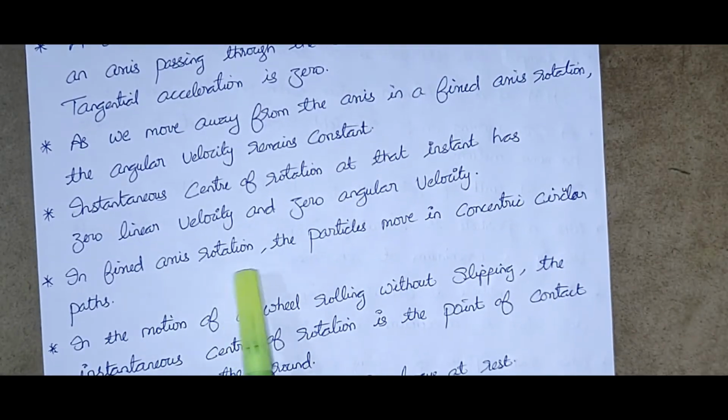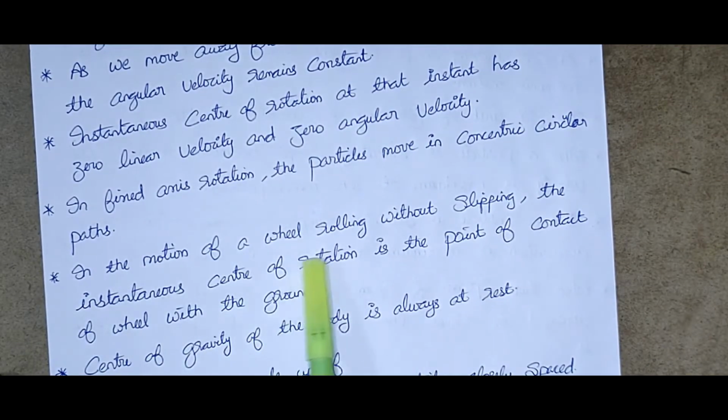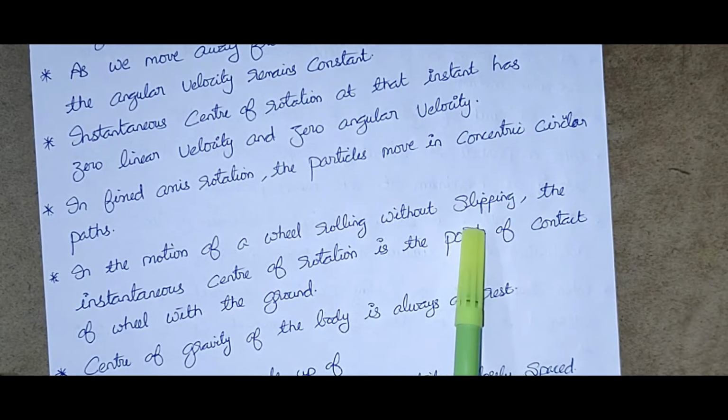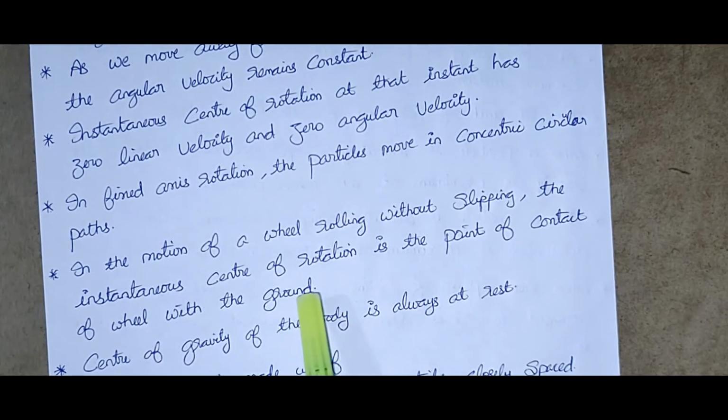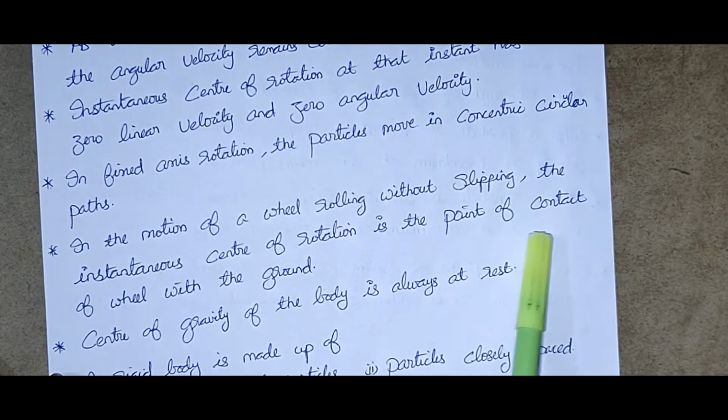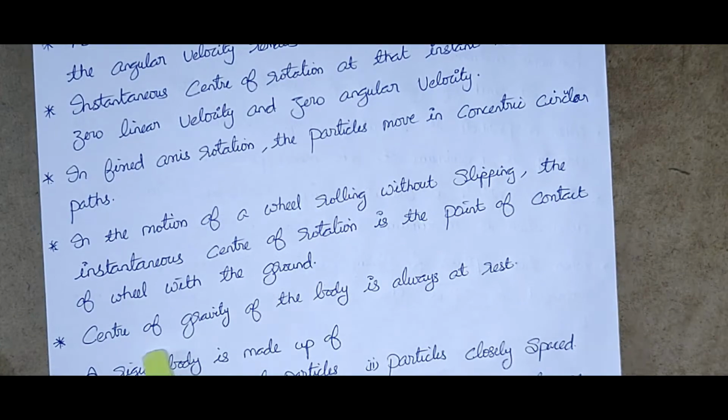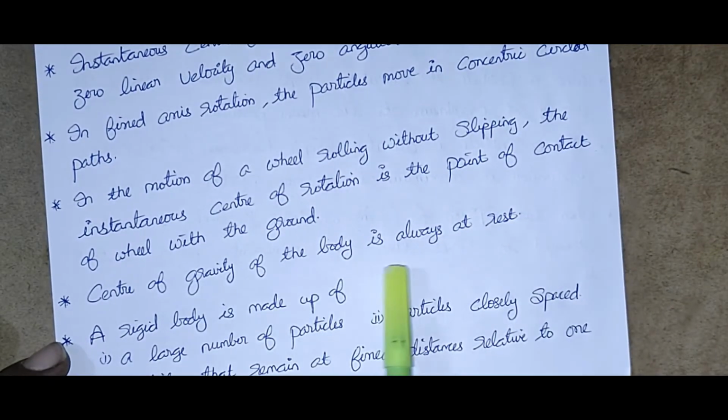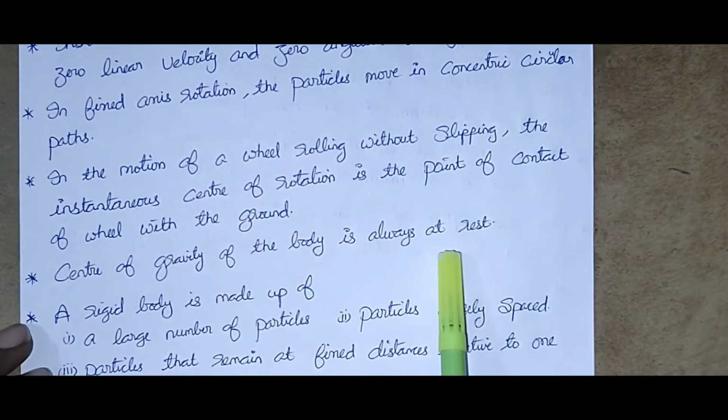In fixed axis rotation, the particles move in concentric circular paths. In the motion of a wheel rolling without slipping, the instantaneous center of rotation is the point of contact of the wheel with the ground. Center of gravity of the body is always at rest.